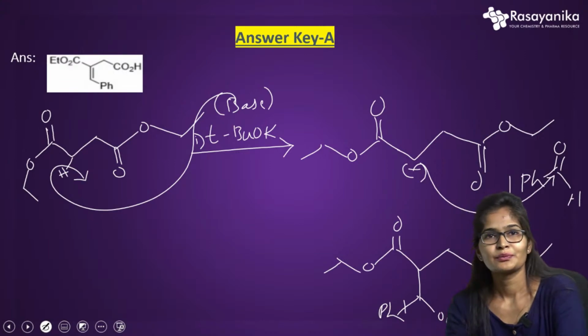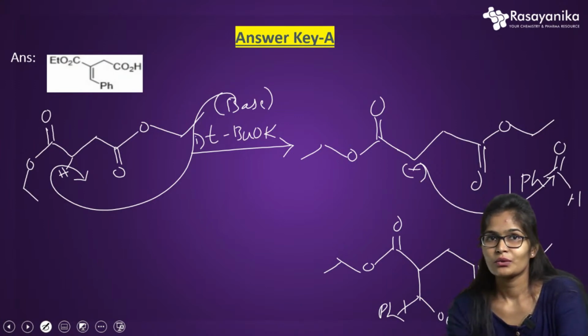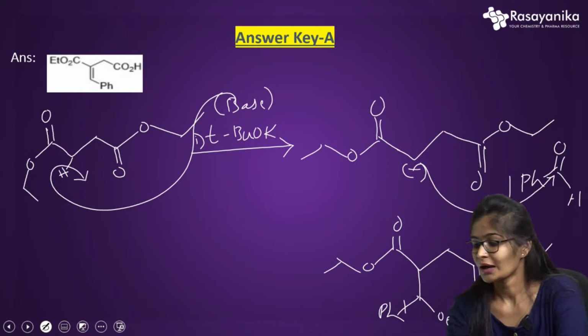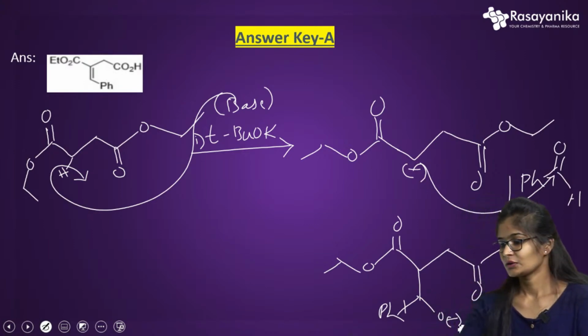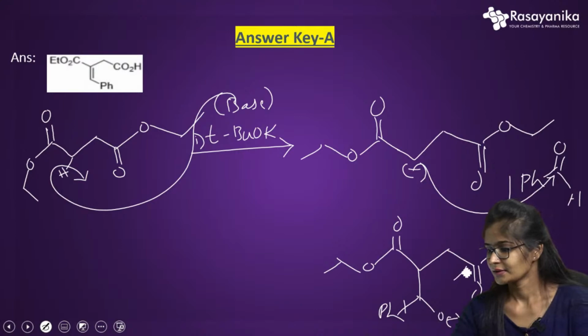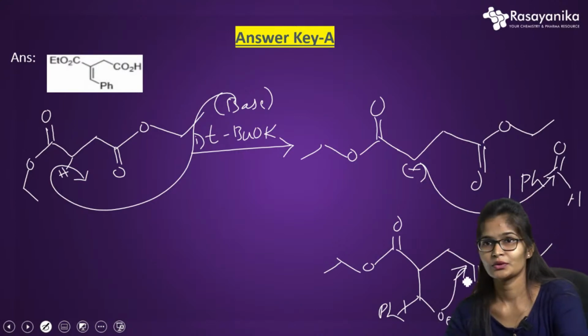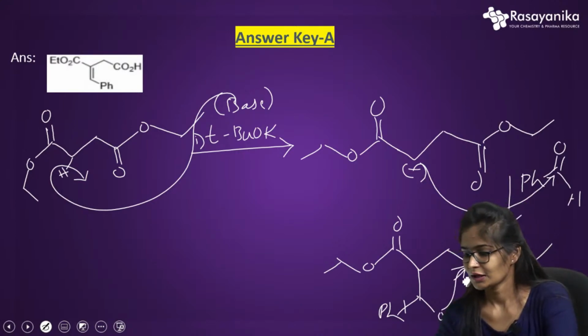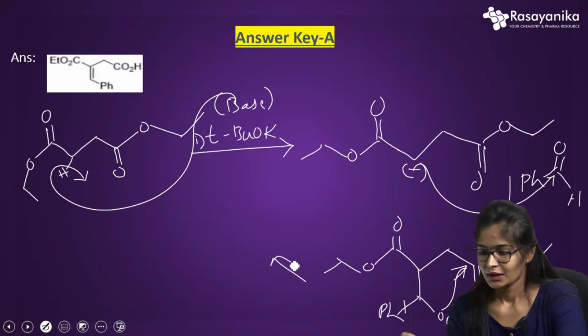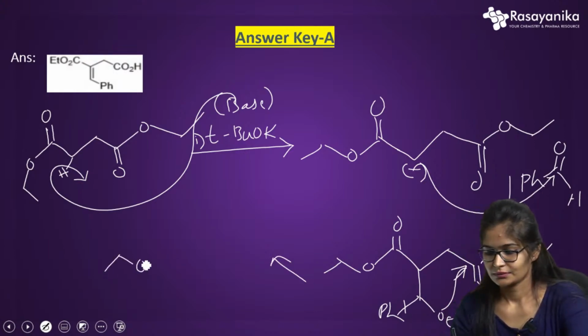One of the most important steps in the Stobbe condensation is the formation of a lactone. A lactone is a cyclic ester. So I have to form the cyclic ester here. In order to form it, I will attack the carbonyl group. If I attack the carbonyl group, I will get this structure.